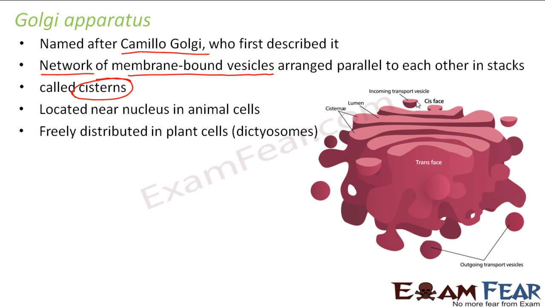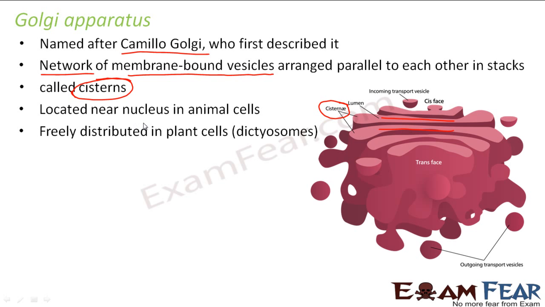If you see this small vessel like structure, this is a transport vesicle. Similarly, everything inside this are small vesicles which are all connected to each other, and they give rise to a structure like this. They are arranged in parallel stacks. You can see these parallel stacks, and these parallel stacks are known as cisterns, right?